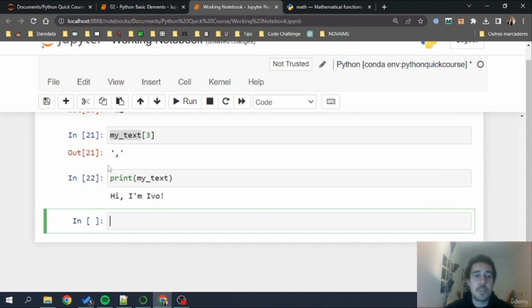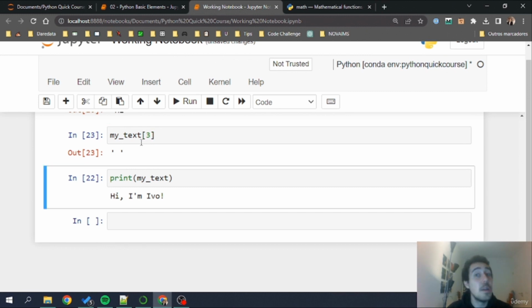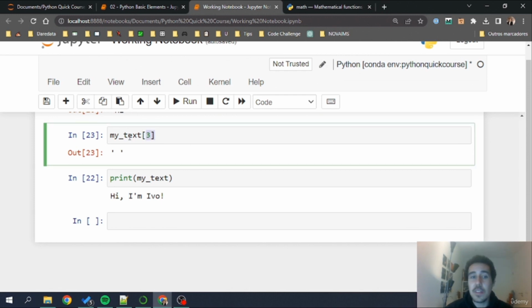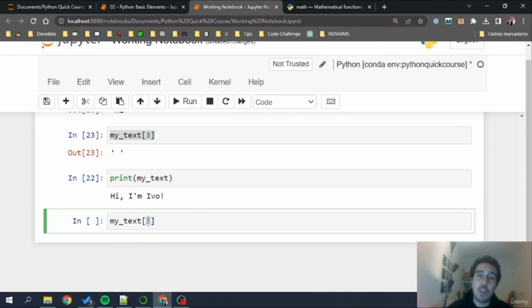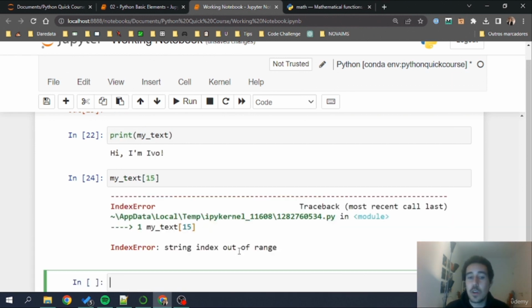Okay, assuming you paused the video, let's see. We have a blank space, because blank spaces also count as characters here in Python. So this blank space, the space that I'm giving between the comma and I, will also be included as a character. Now something very important is that we can continue until the end of the string with these indexes, but if we try to retrieve an index that doesn't exist, for example, there aren't 15 characters in this sentence, we'll have an overflow, basically an index error, and Python will tell us that the string index is out of range. So the index that you are trying to retrieve from this string doesn't exist.